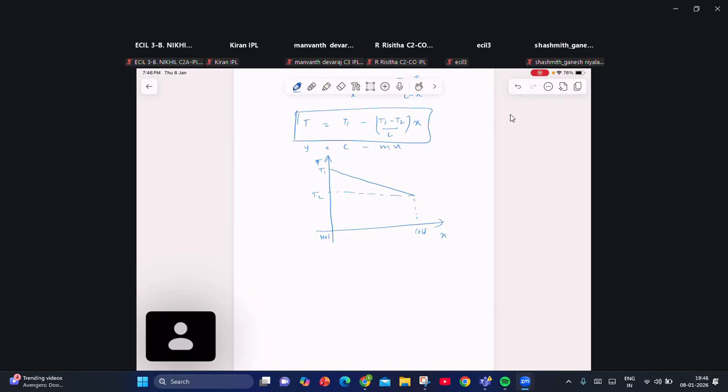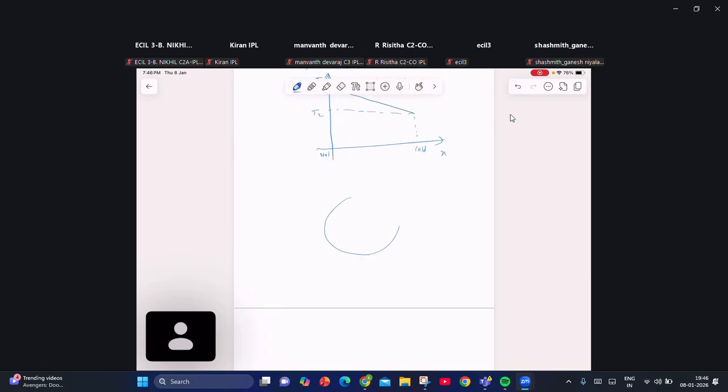Radial flow of heat. Let us suppose that these are two concentric spherical shells. Consider two thin spherical shells of internal radius R1 and external radius R2.